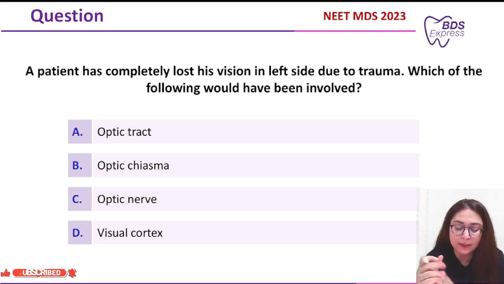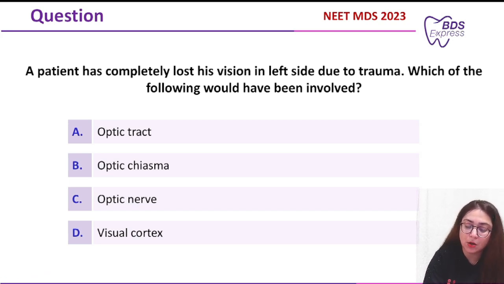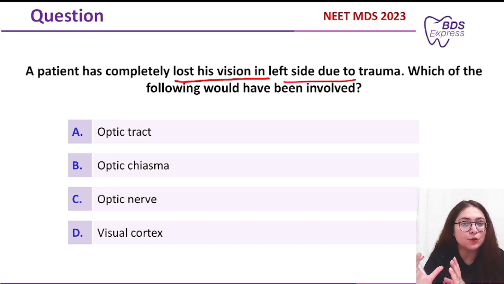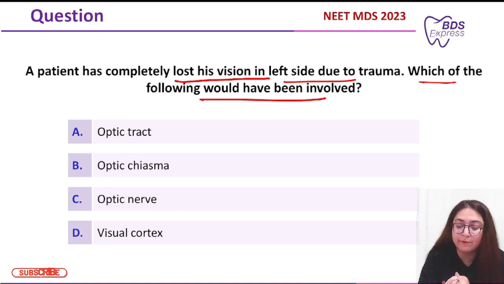Let's see this very interesting question which was asked in the year 2023. So pay attention to this question. A patient has completely lost his vision in the left side due to the trauma. So trauma is on the left side and vision loss is on the left side only, and that is very important to note. Now, which one of the following would have been involved? Optic tract, optic chiasma, optic nerve, and visual cortex.